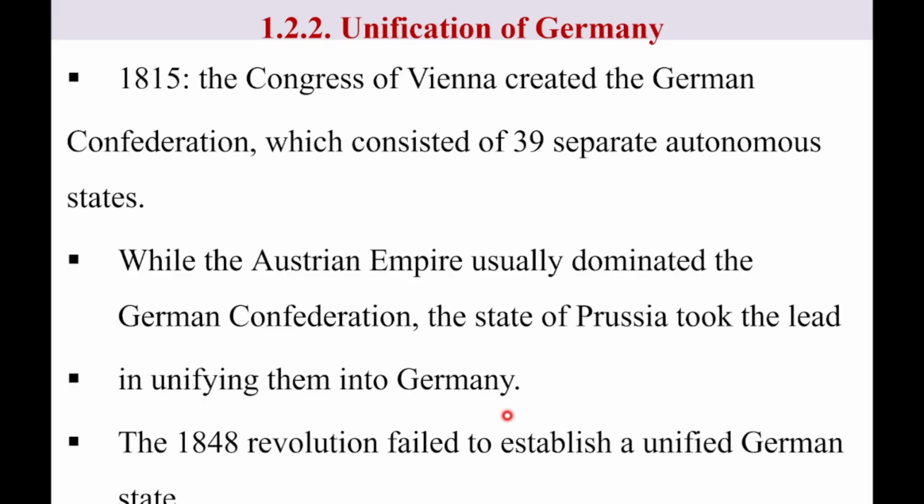One, German-Italy unification is started by the event of Vienna Congress. Vienna Congress put Italy divided into 8 important states. The same as through German also, Vienna Congress created German Confederation, which consists of 39 separate states, autonomous states in Germany. So Vienna Congress means the events which led to the beginning of Italian unification as well as German unification, one similarity. The second similarity means there was year of revolution 1848. 1848 in Germany and Italy, the year of revolution.